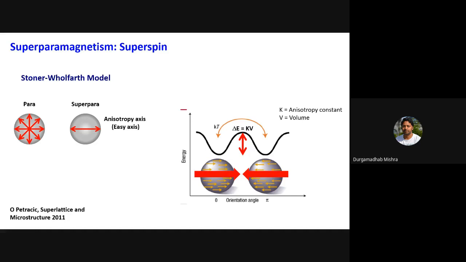It is not like a paramagnet, it is different from a paramagnetic thermal fluctuation. Here your magnetization will basically fluctuate between two directions along the easy axis of your magnetization. So either it will be parallel to it or anti-parallel to it, and your magnetization will fluctuate like that.